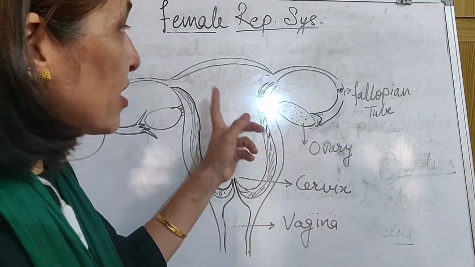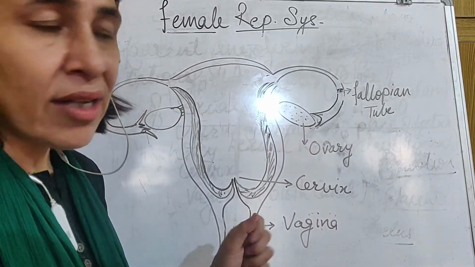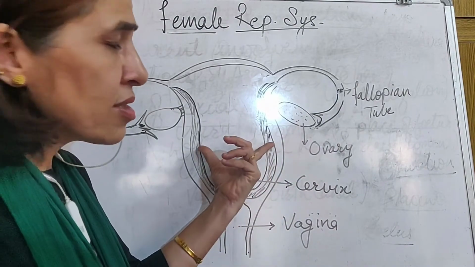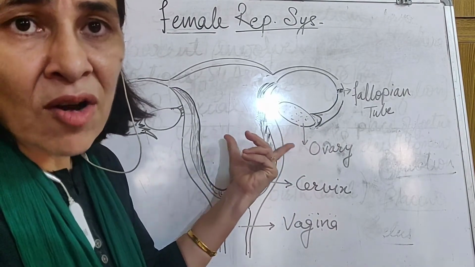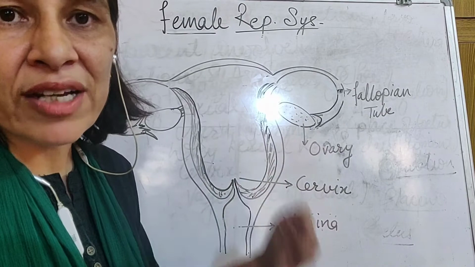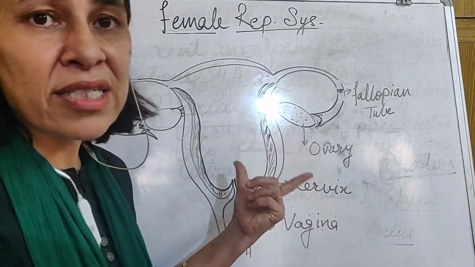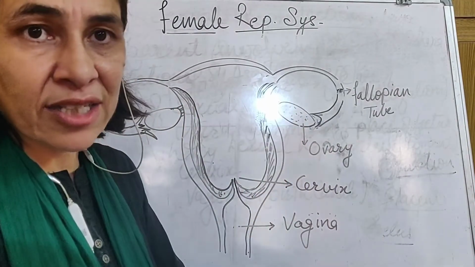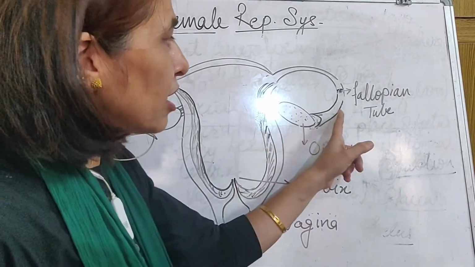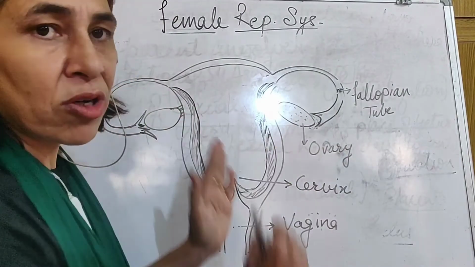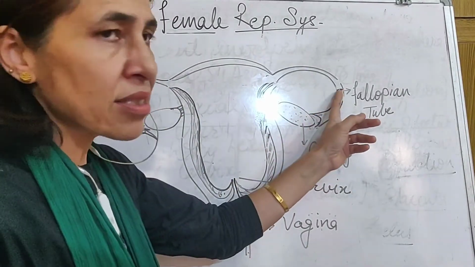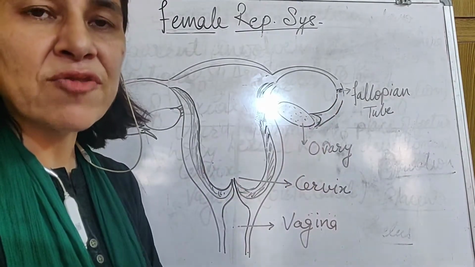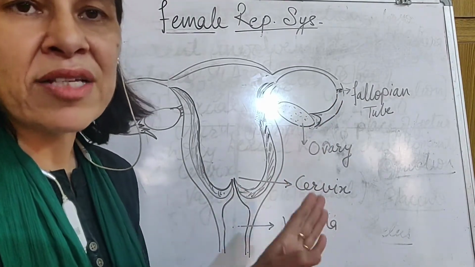It is not always necessary that fertilization will occur, but this preparation is 100% going to occur, because it is not dependent upon fertilization. It is not preparing itself after fertilization. All these preparations are before fertilization. So along with the release of the egg, all these preparations continue. The egg is released, but sperm has not come. This egg waits for 1 to 2 days for the sperm, but the sperm has not reached.